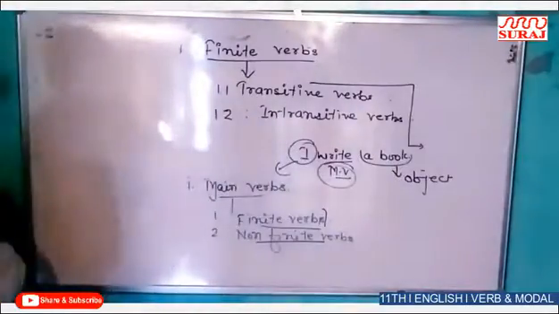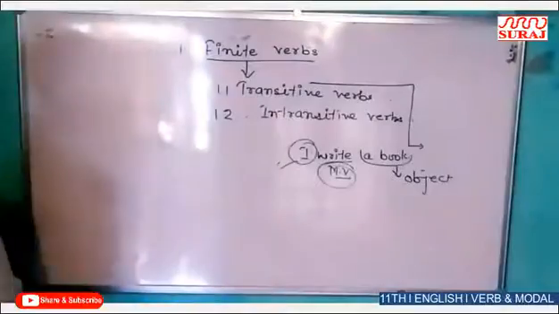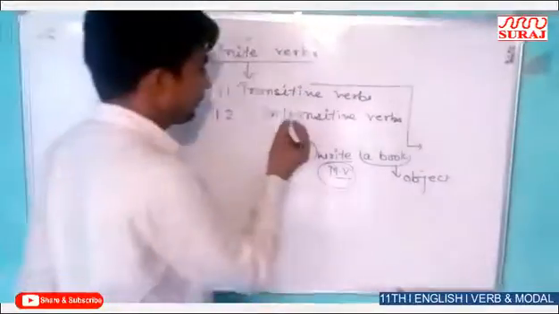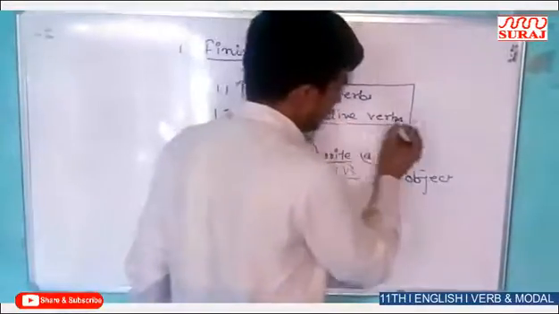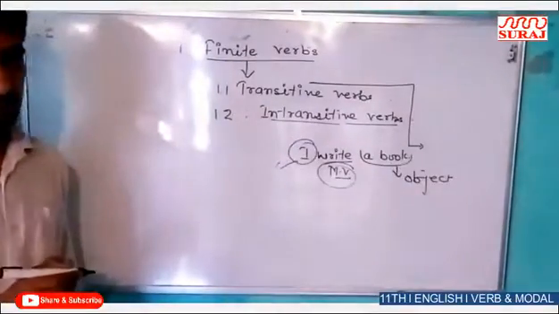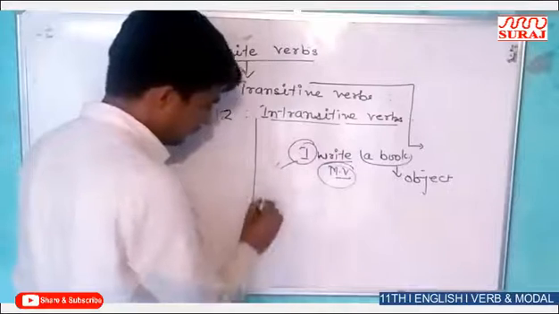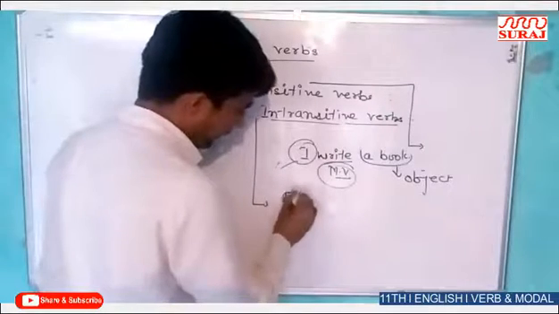Next one is intransitive verb. Intransitive verbs, those verbs have no type of object with them. They have no object. For example, birds fly.